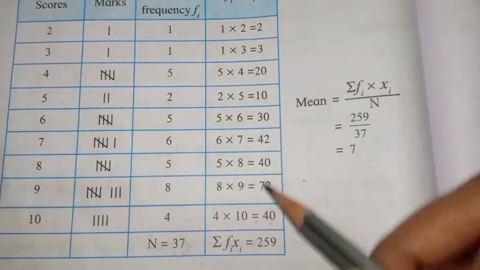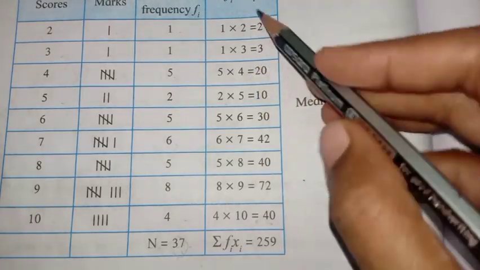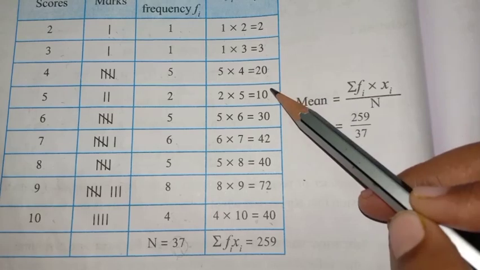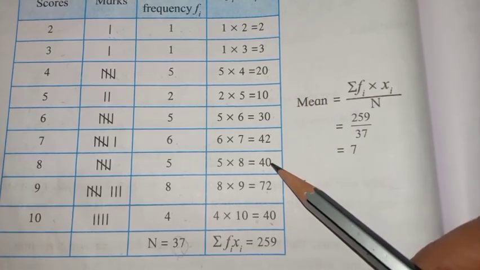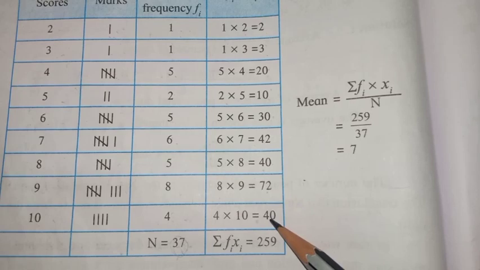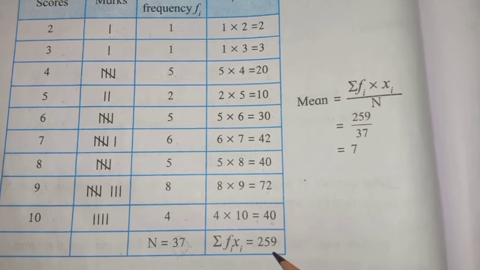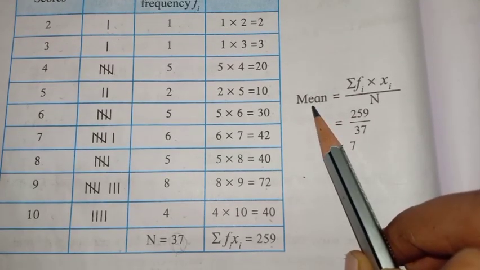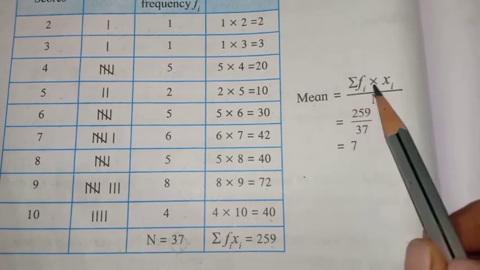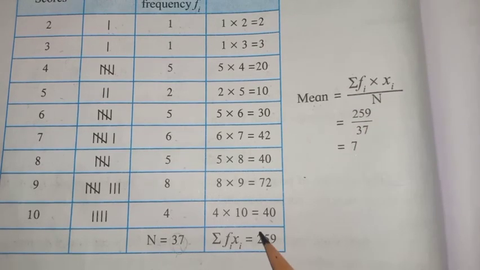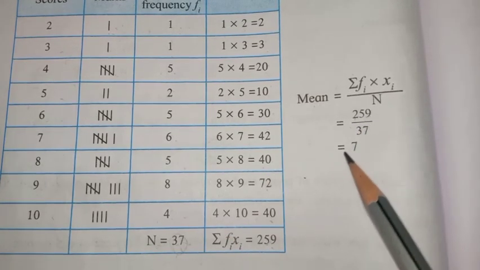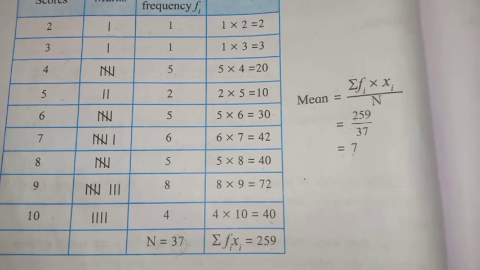Now finally, what do we have to do? Summation of fi xi means we have to add all these values. So 2 plus 3 plus 20 plus 10 plus 30 plus 42 plus 40 plus 72 plus 40. The total is 259. Now what do we have to find? We have to find the mean. Mean is summation of fi xi divided by n. 259 divided by n, which is 37, is equal to 7. So this is the final answer.